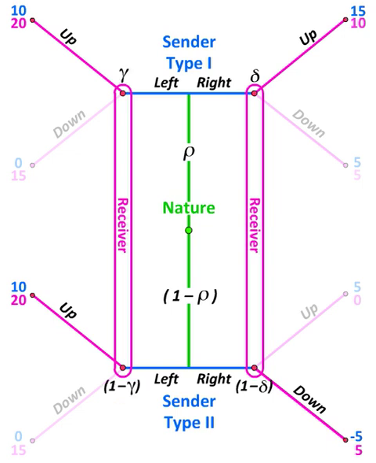On the left side of the game tree, beliefs continue to not matter, because the receiver knows that as soon as he receives a signal left, his best response is to go up, regardless of what type the sender was. We indicate here with gamma the receiver's belief that the sender is a type 1 after sending the signal left. Gamma then can take any value from 0 to 1, and the receiver's best response will be to go up.